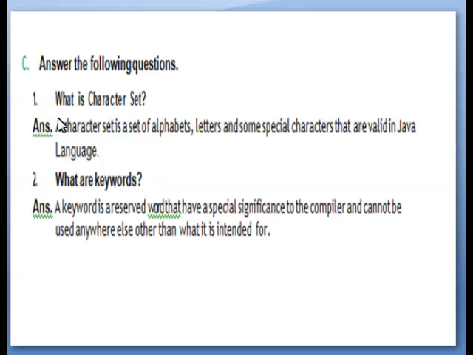First question, what is character set? A character set is a set of alphabets, letters, and some special characters that are valid in Java language. Second question, what are keywords? Answer, a keyword is a reserved word that has special significance to the compiler and cannot be used anywhere else other than what it is intended for.